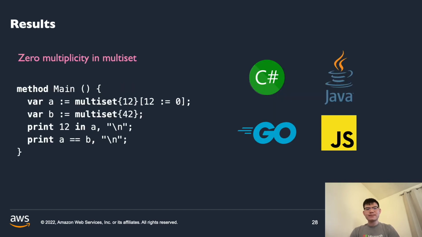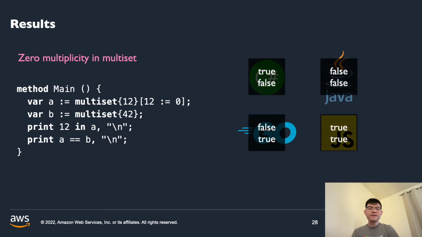This one is a bug in every compiler except Java. Dafny supports a data type multiset, and it further supports setting the multiplicity of an element. So what will happen if we set multiplicity to 0? Well, the element is effectively removed. Many compilers' runtime libraries are unable to handle this corner case, causing the four compiled programs to all behave differently.